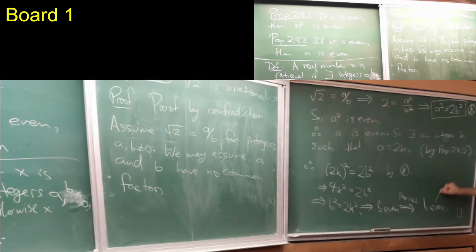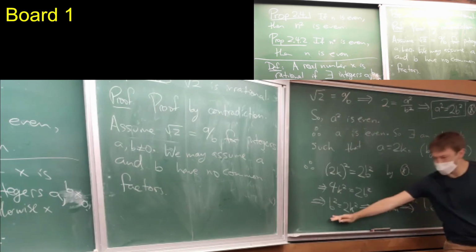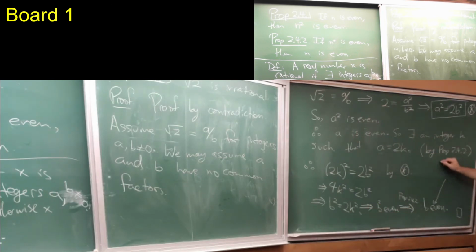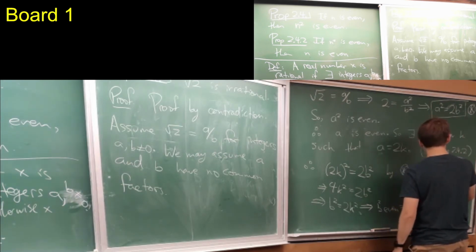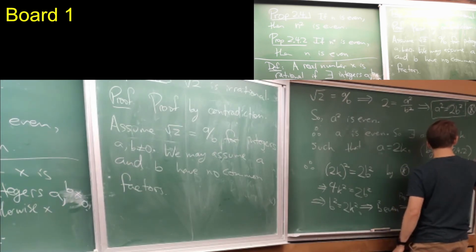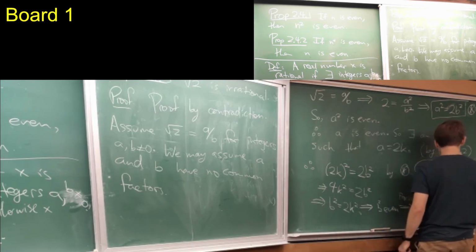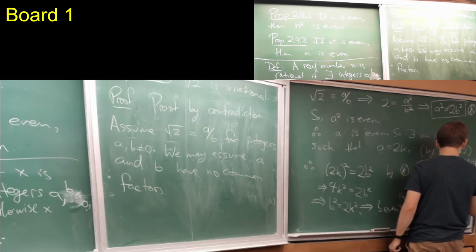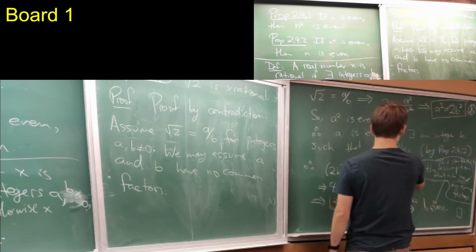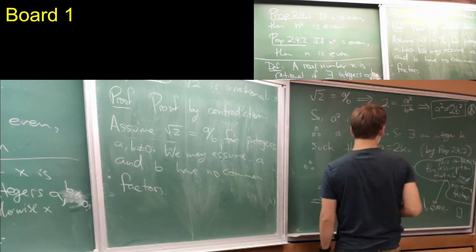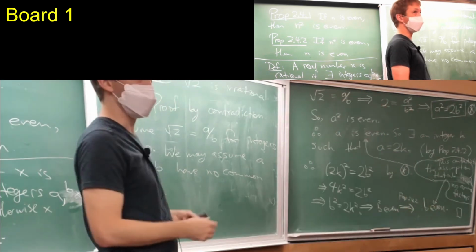maybe I want to write this below, but there's no space. But let me say, this contradicts the assumption that a and b have no common factors, right? By combining the fact that a is even and b is even. And that completes the proof.